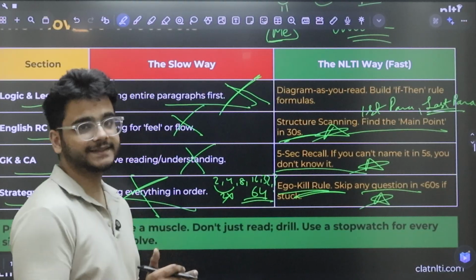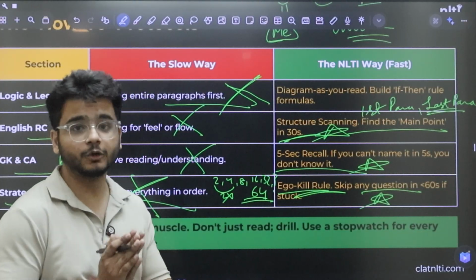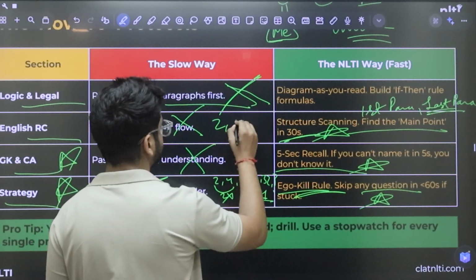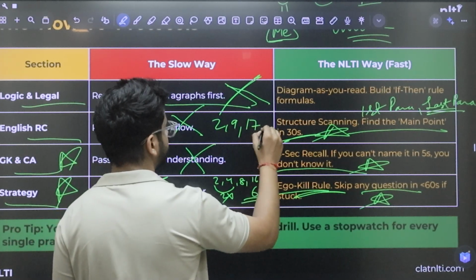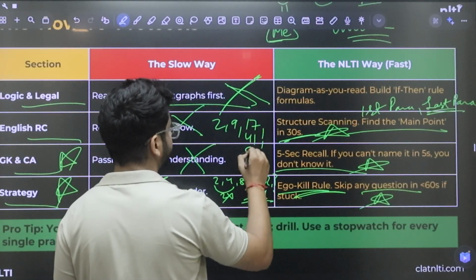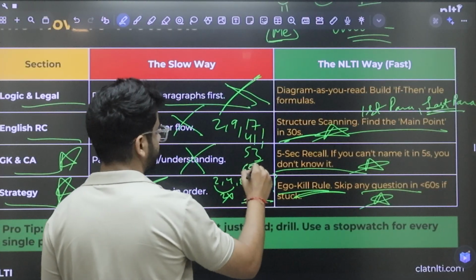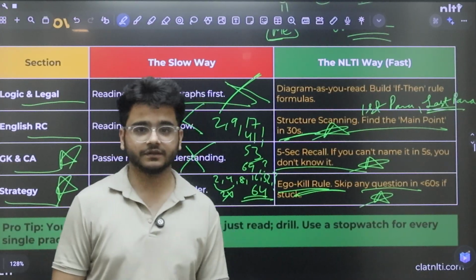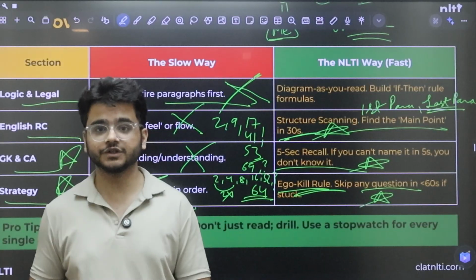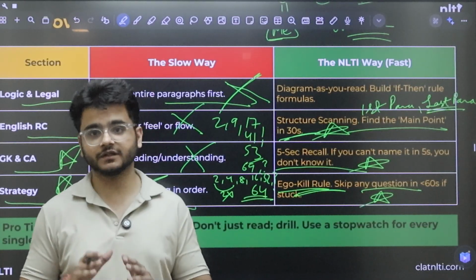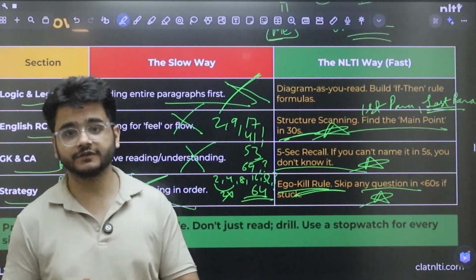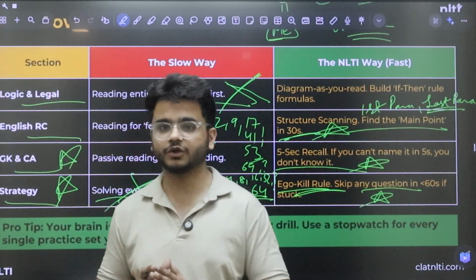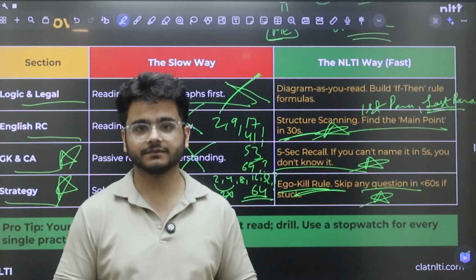But सीरीज के कुछ क्वेश्चन ऐसे होते हैं जिनमें आप लॉजिक लगा ही नहीं सकते. Let's say I give you a series 2, 9, 17, 41, 53, 69. What's the next number? So it's a logicless question, but even if there is logic and you cannot deduce it within the first 2 minutes, you have to leave the series question. These are the sort of questions which take the maximum amount of time, which waste the maximum amount of time in your exam.